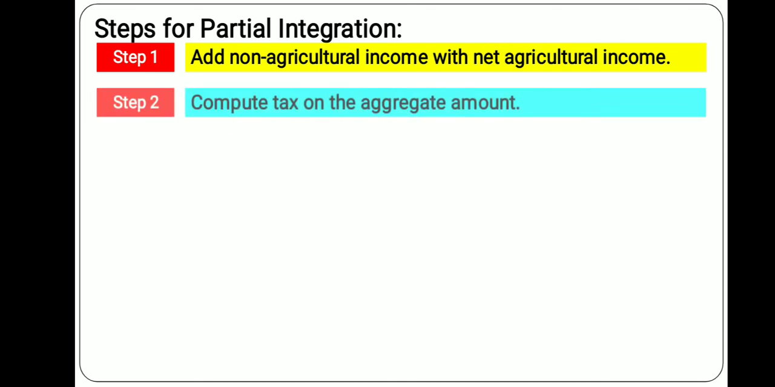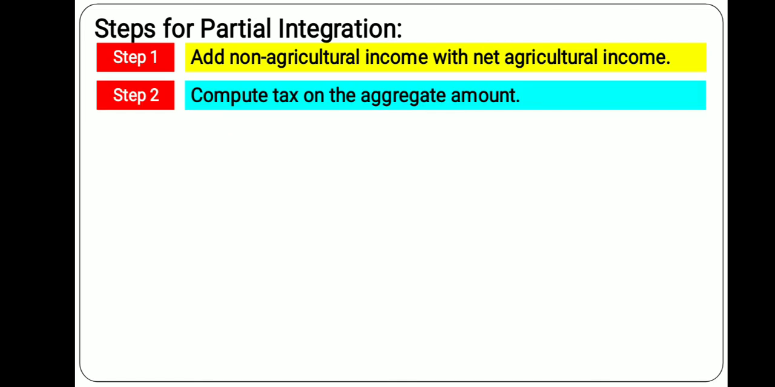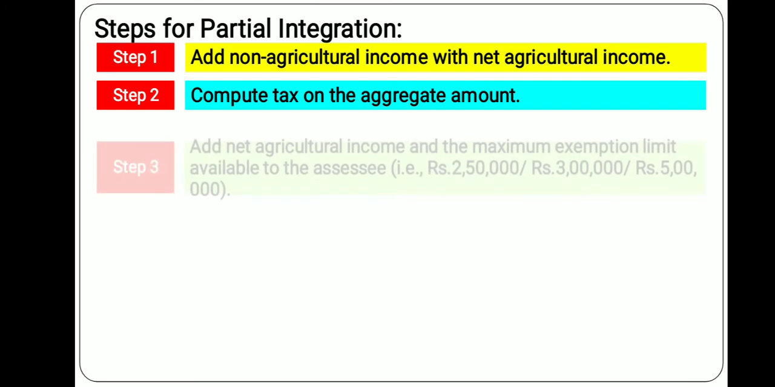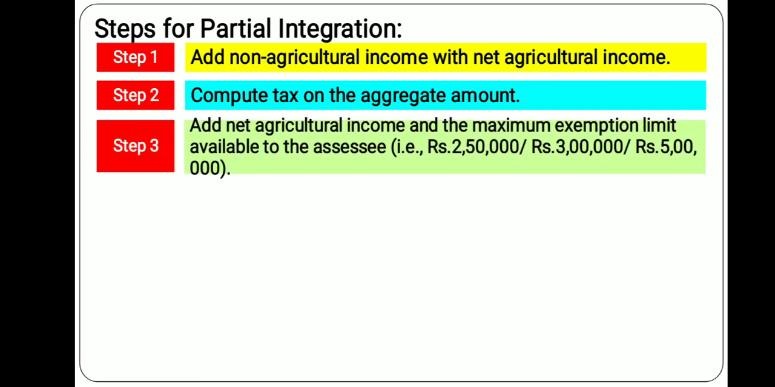In the second step, you compute the tax on this aggregate amount. Whatever aggregate amount you arrive at in step 1, you apply the tax rate applicable to that particular assessment year, then you compute the tax on that aggregate amount. In step 3, add the net agriculture income with the maximum exemption limit as the case may be. If he is a senior citizen, it is 3 lakh. If it is a super senior citizen, it is 5 lakh. If it is an ordinary individual, then it is only 2 lakh 50. So you add 2 lakh 50 plus the agricultural income.